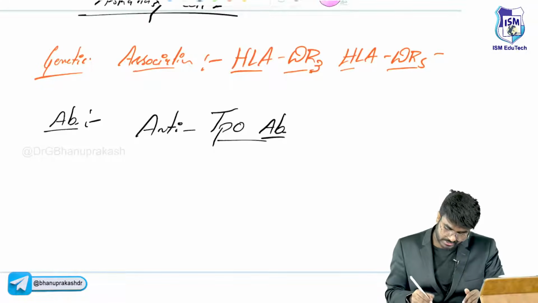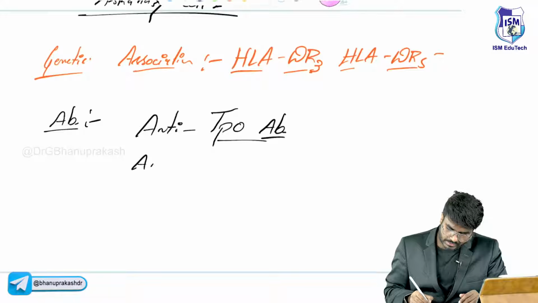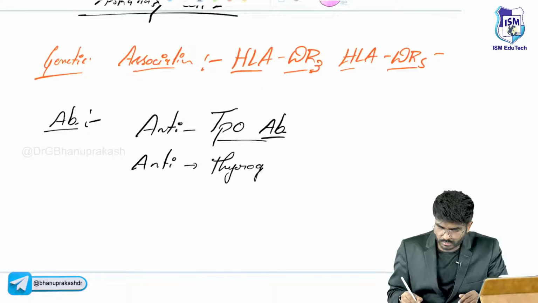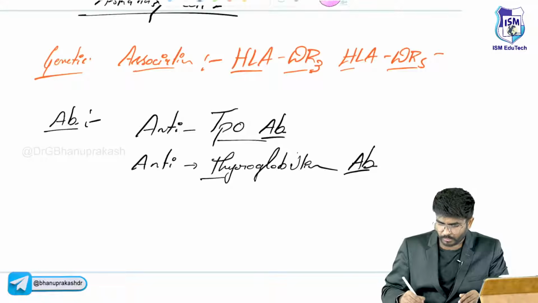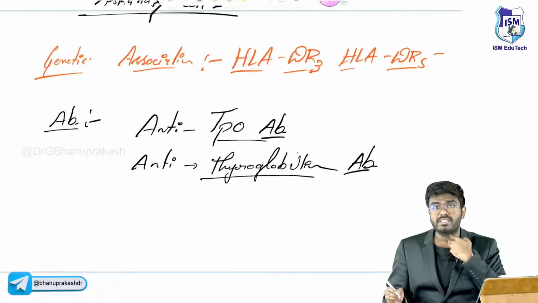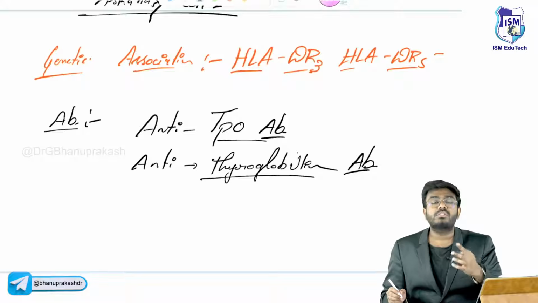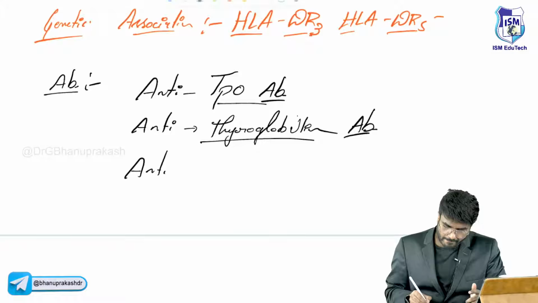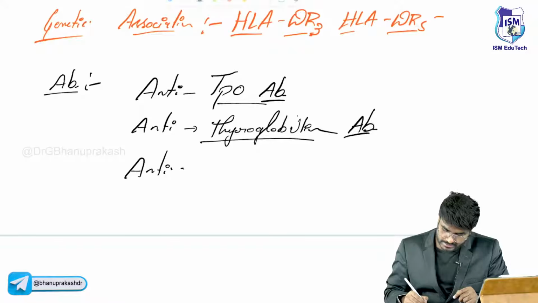Next, anti-thyroglobulin antibody. Thyroglobulin is a protein involved in the formation of T3 and T4. So anti-TPO antibodies, anti-thyroglobulin antibodies, and also anti-microsomal antibodies.